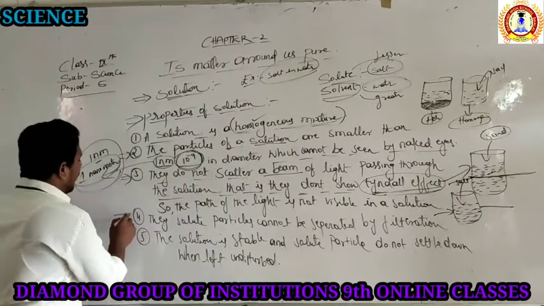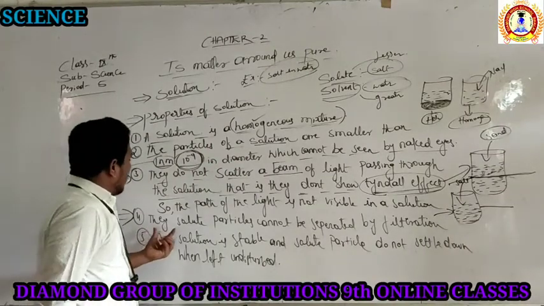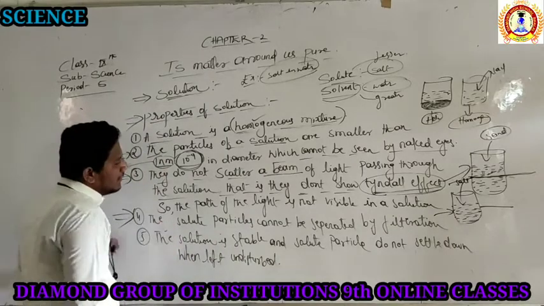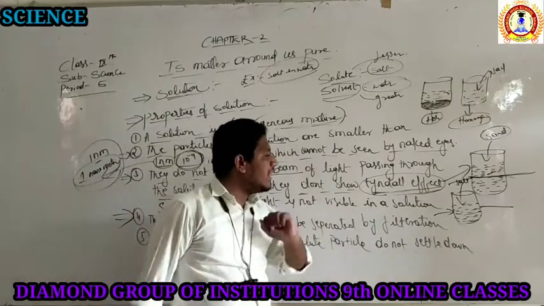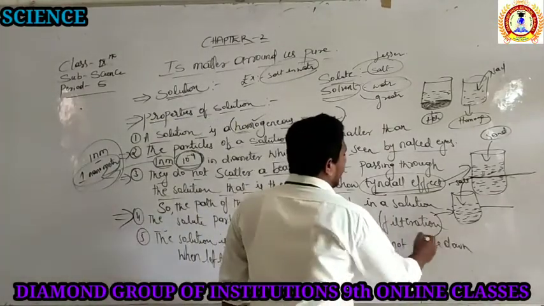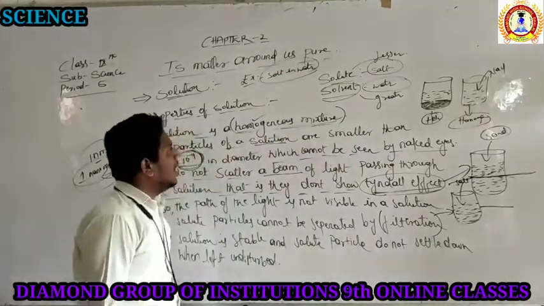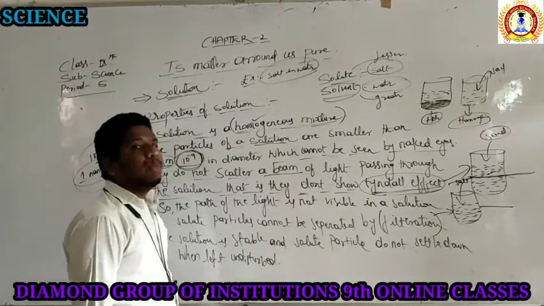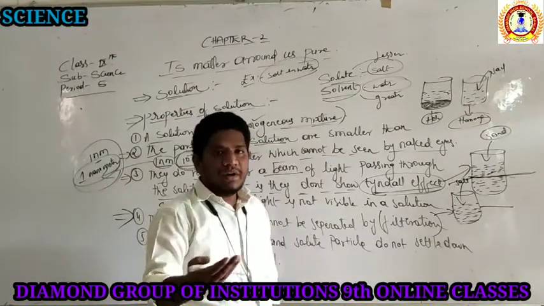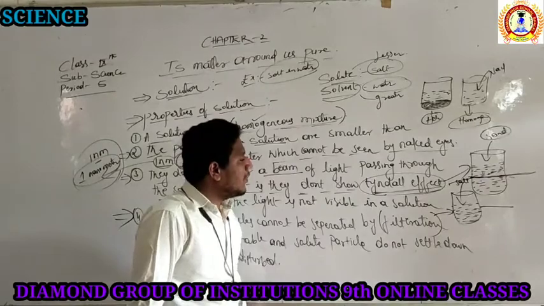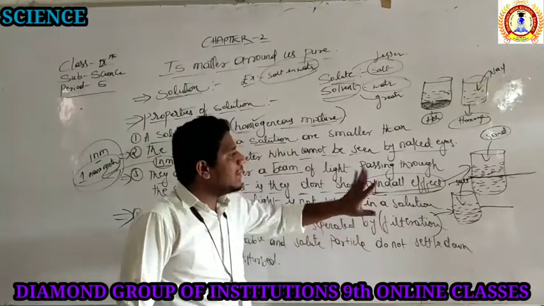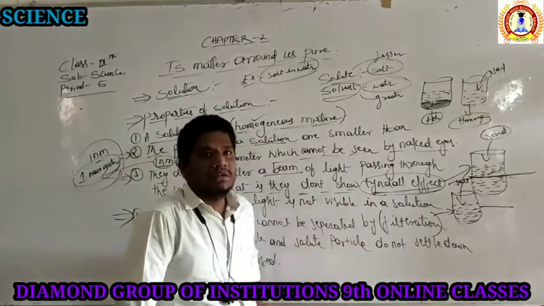Then what is the fourth property of a solution? The solute particles cannot be separated by the filtration method. With the filtration method, we cannot separate the solute particles. In a solution, how would you separate the solute particles with filtration? Filtration means you take filter paper or filtering materials. It is not possible. Can you separate the salt present in the water with the filtration method?